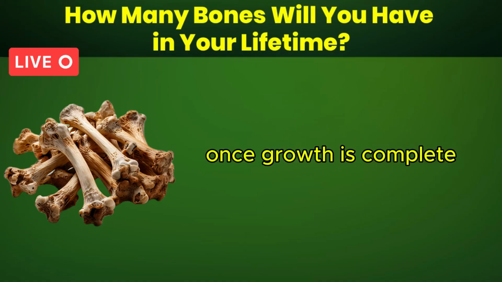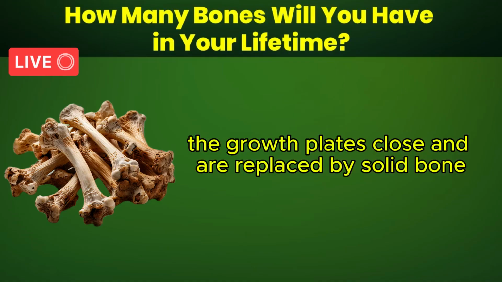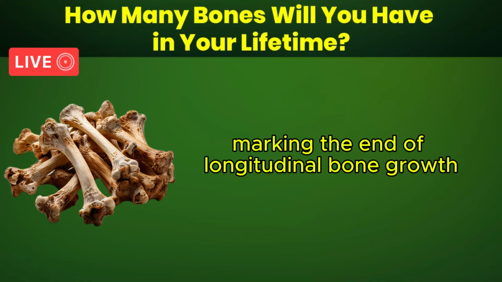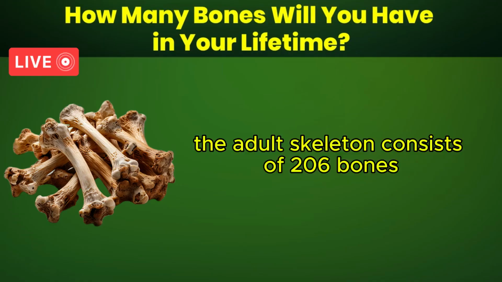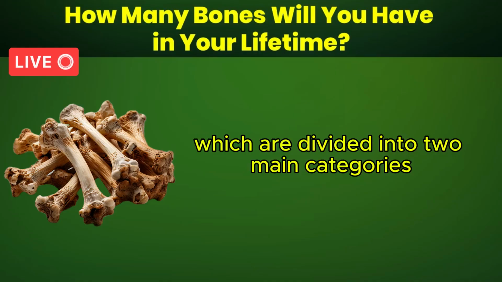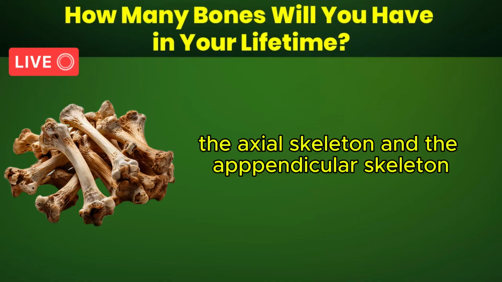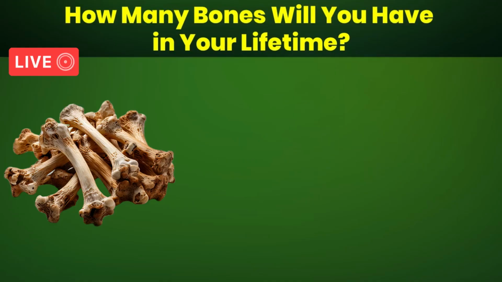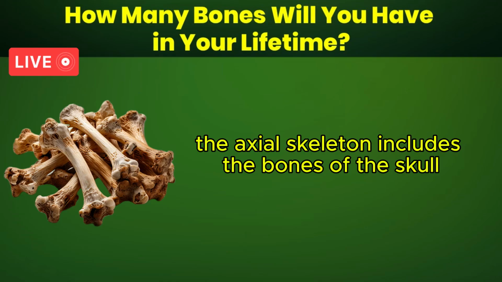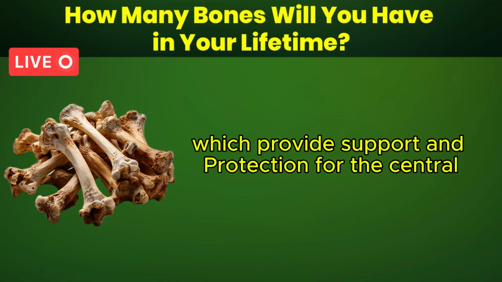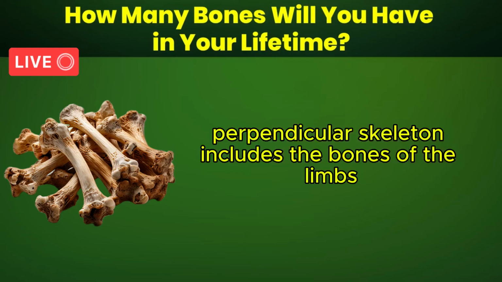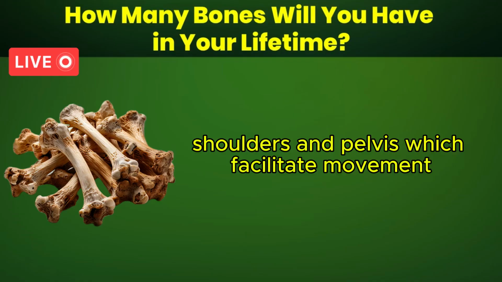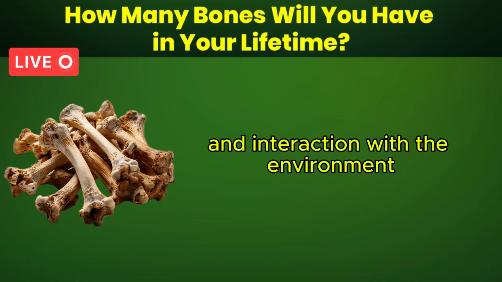Once growth is complete, the growth plates close and are replaced by solid bone, marking the end of longitudinal bone growth. The adult skeleton consists of 206 bones, which are divided into 2 main categories: the axial skeleton and the appendicular skeleton. The axial skeleton includes the bones of the skull, spine, and ribcage, which provide support and protection for the central axis of the body.